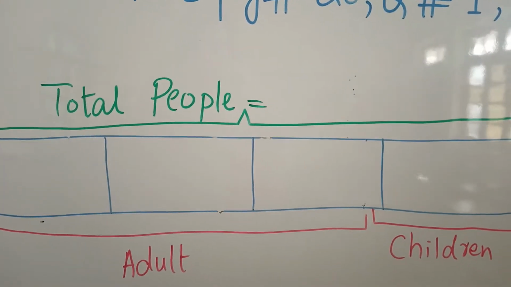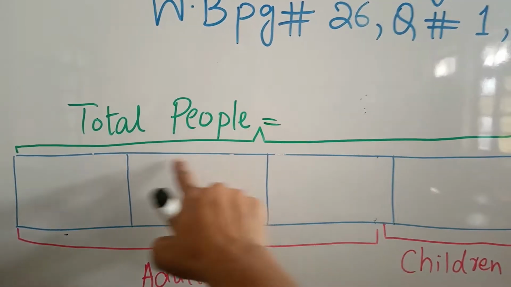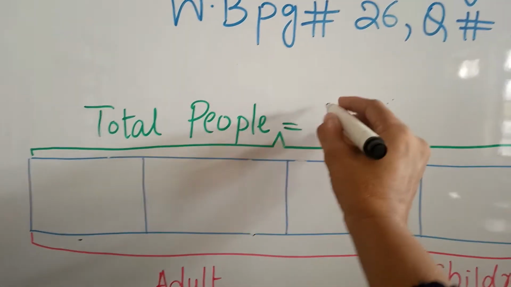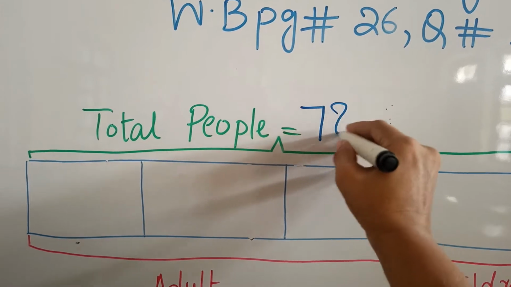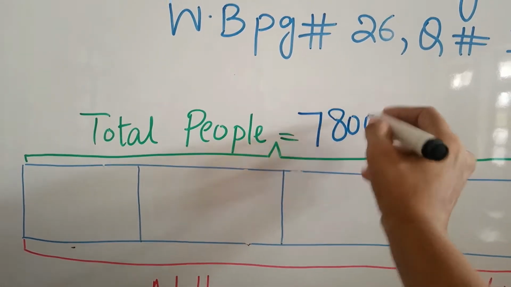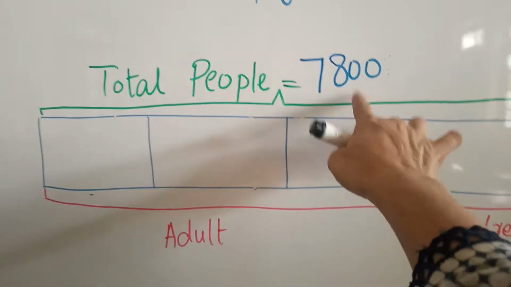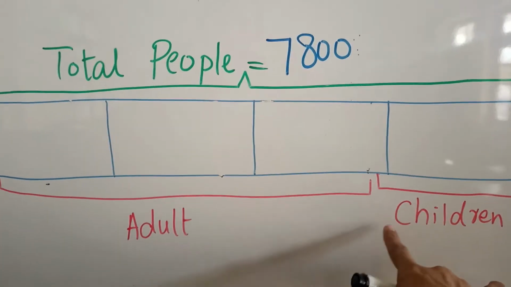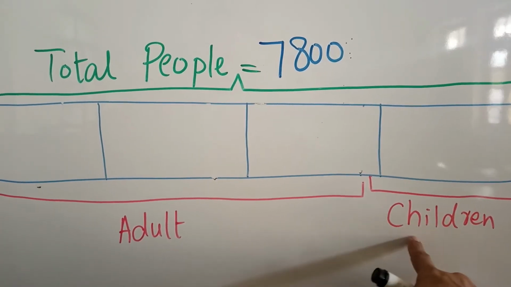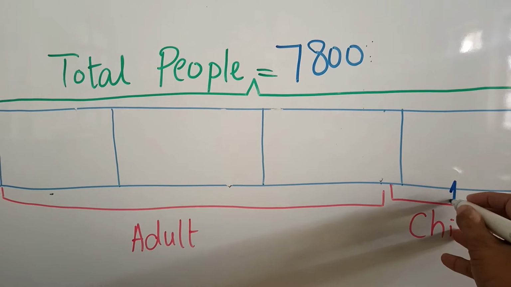Again see, beta, here total people are 7,800. Out of these 7,800, the portion or part of children is 1 time.